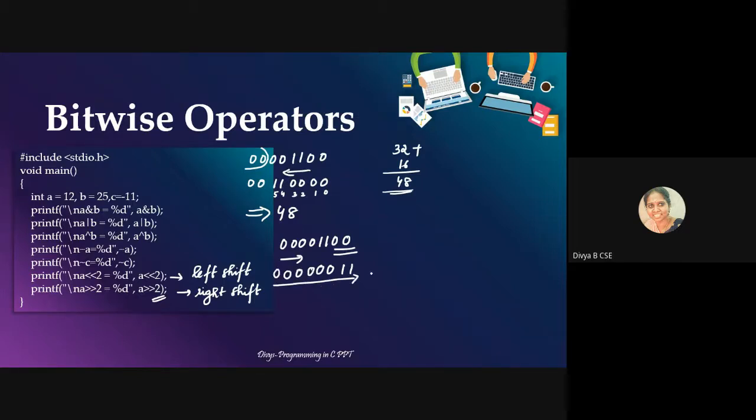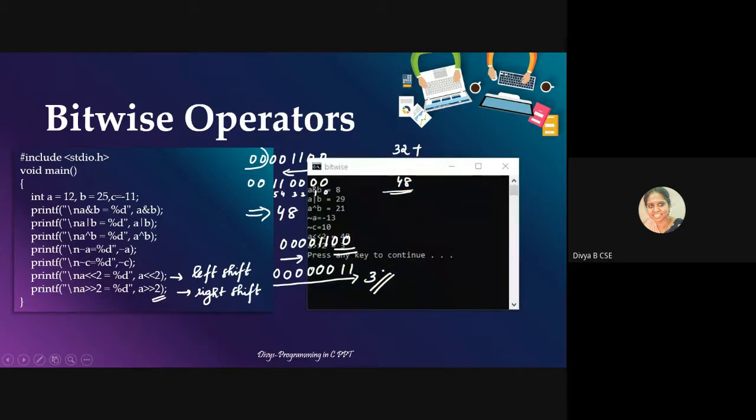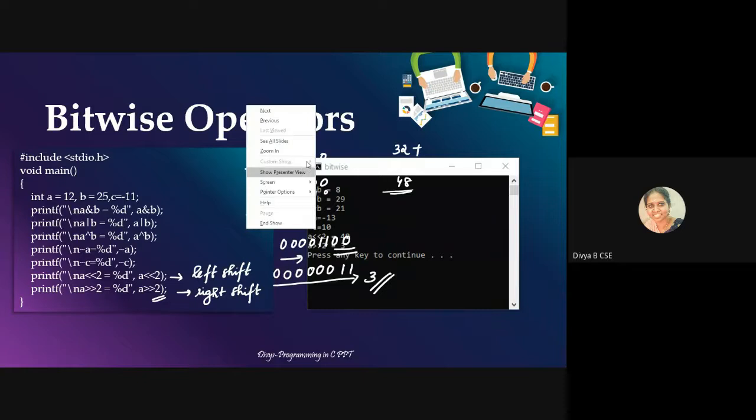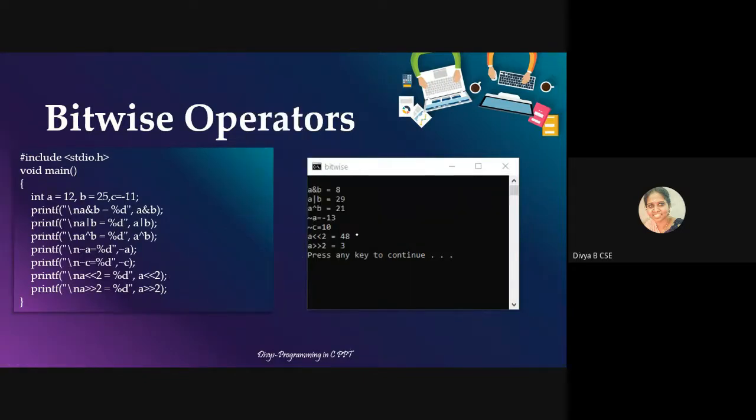So that is in binary 3. So I'll be having a value of 48 and 3. So actually what happens is when you shift it to the left by 1 bit, it is actually multiplying by 2. So if it is shifting by 2 bits means it is multiplying by 4. Similar to that, to the right, it is dividing.